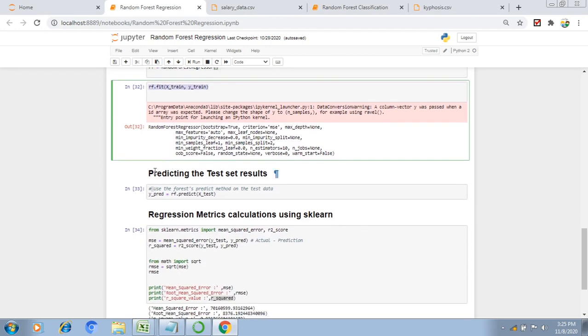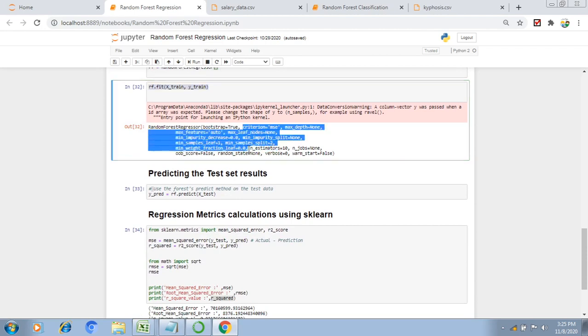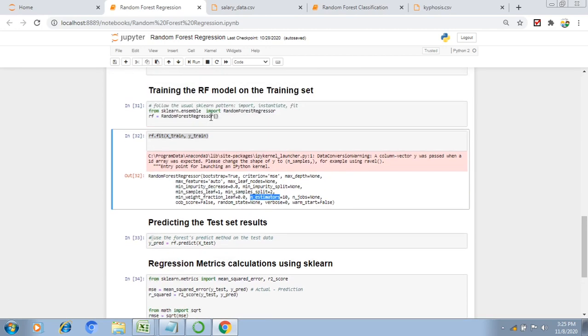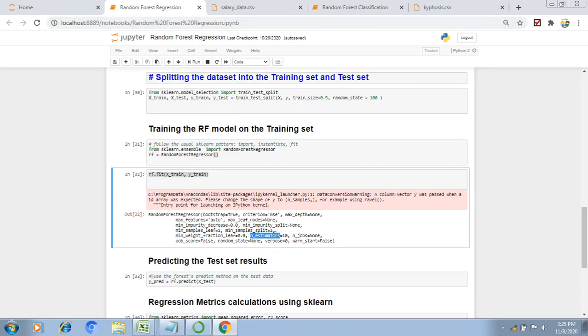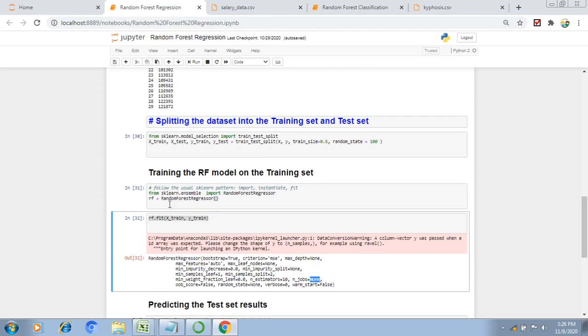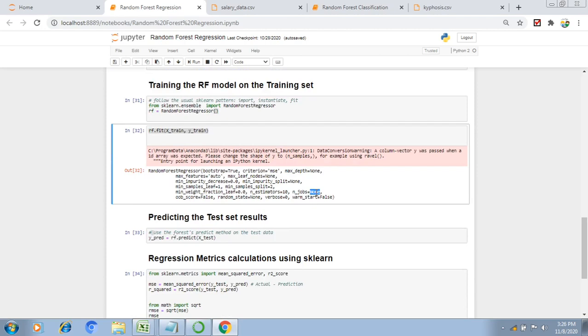Now mainly we need to discuss max depth, which we already discussed in the case of the decision tree. N_estimators means how many decision trees will be used to build my random forest. The 10 estimators means 10 decision trees. N_jobs means how many processors I want to use to build my random forest algorithm. None means I am not mentioning any hyperparameters here, that's why it is none. We already know all the other parameters. I think these are the only parameters we want to discuss.